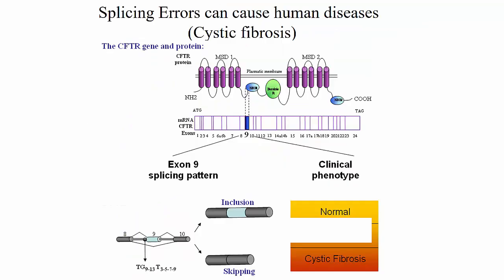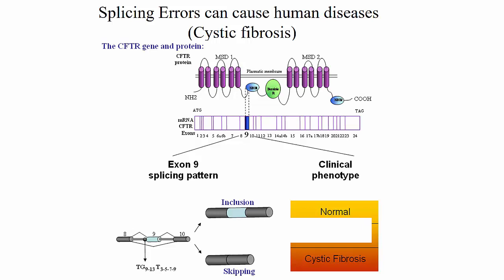In cystic fibrosis, there is a mutation at the branch site of intron 8 that directly affects the splicing of exon 9. The way it works is that the guanine nucleotide at the 5' end of the intron cannot attach to the adenine nucleotide in the branch point because of the mutation, so it skips intron 8 and finds the adenine in the branch point of intron 9 and splices the pre-mRNA. The problem is that it not only cuts out intron 8 and intron 9, but also exon 9.